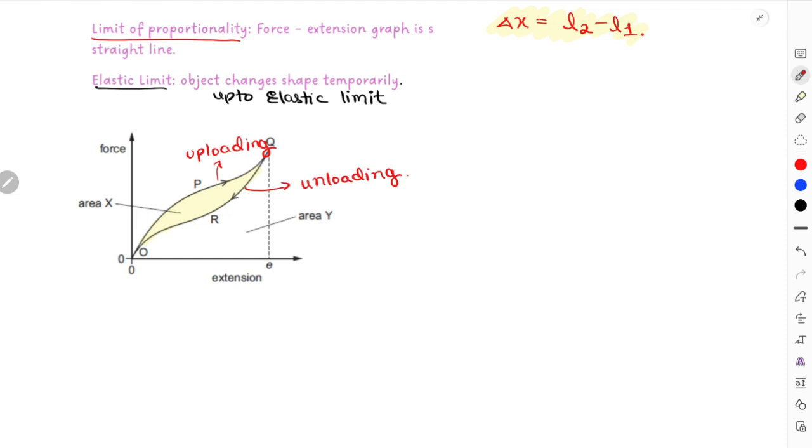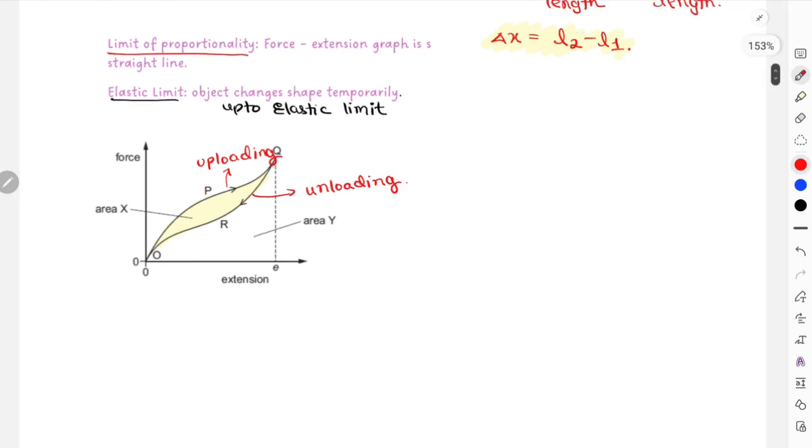Obviously, in rubber bands they have this elastic energy stored. Because of this stored elastic energy, they can go back to their original shape. But the problem is, if the elastic energy is used during this loading and unloading, the object will never return to its original shape. That is what happens over here for rubber bands. As you can see, this is the shape for your loading and this is the shape for your unloading. They are not the same, because some of the elastic stored energy was lost during these cases.